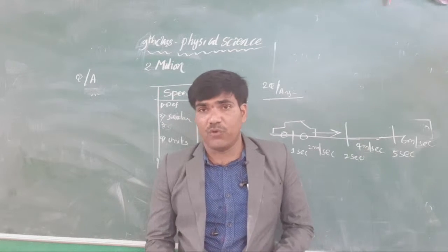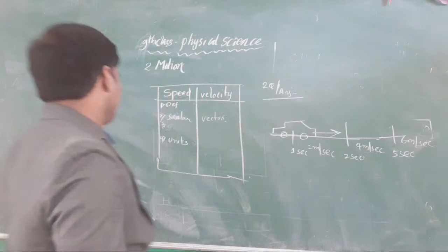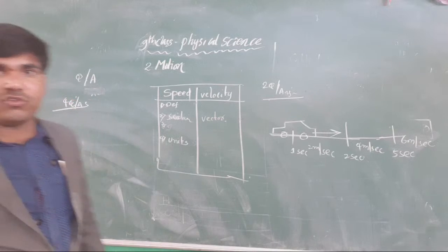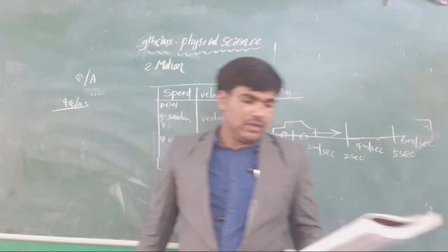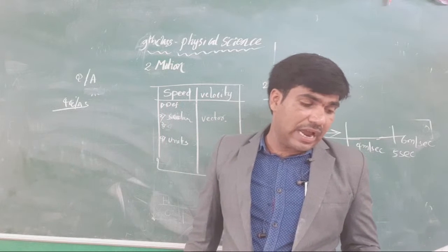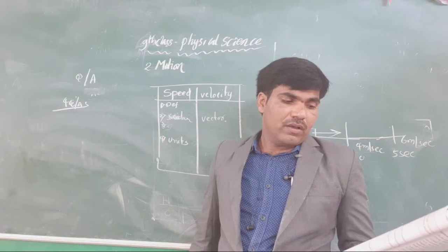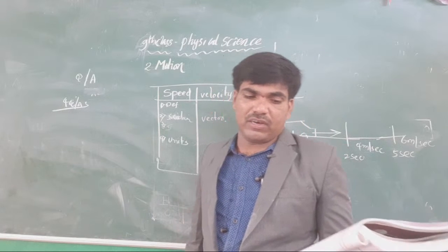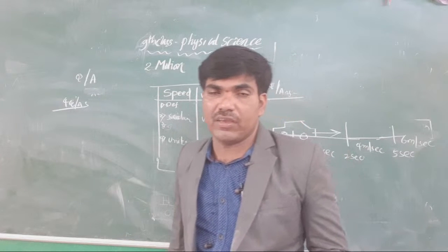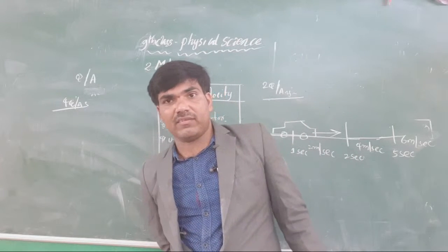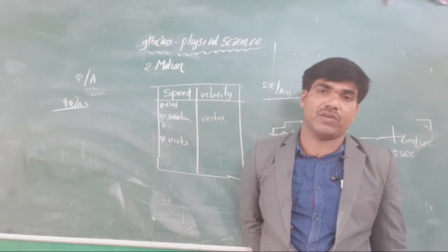The next one, the fourth question answer. What is the fourth question? Are average speed and average velocity the same? If not, explain why. Average speed and average velocity are not the same actually.